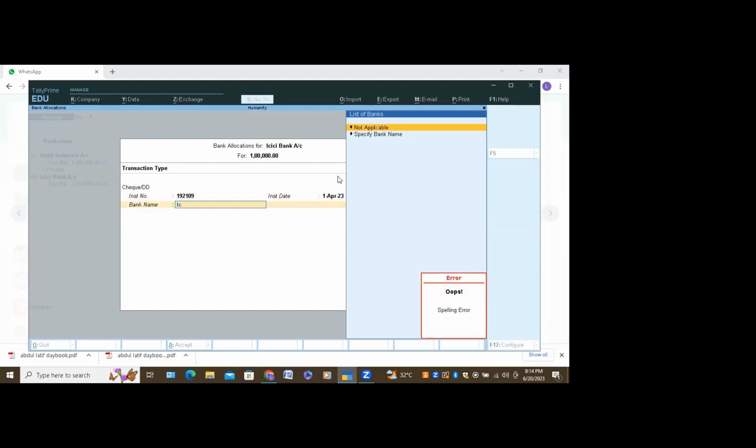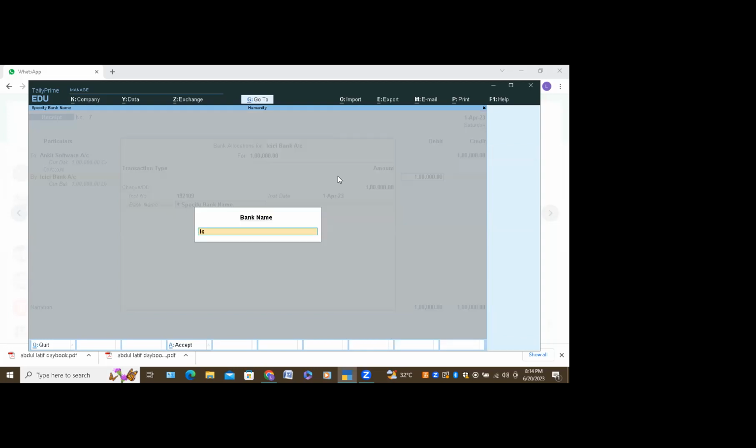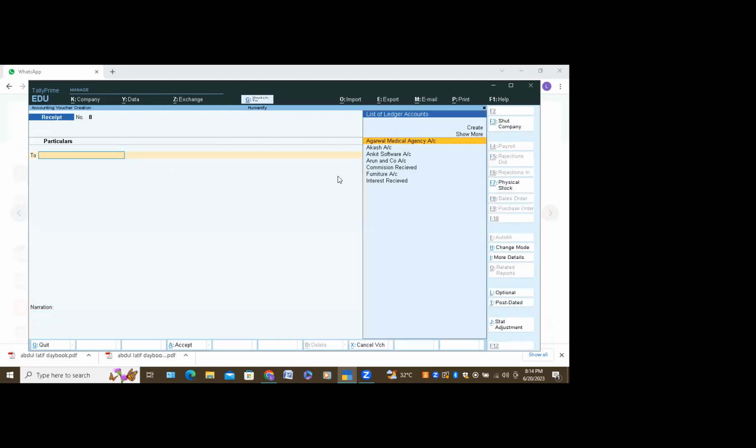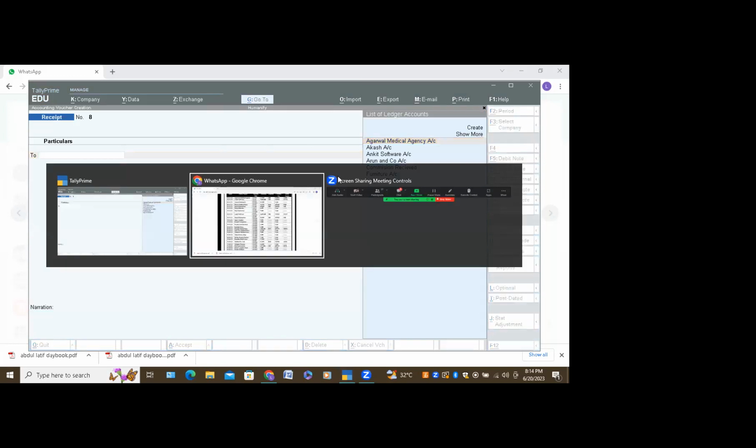Okay. Specify the bank name. Click on specify the bank name. Yeah, ICICI Bank. Enter. That's all. Accept. Understood? No. What is the next question?